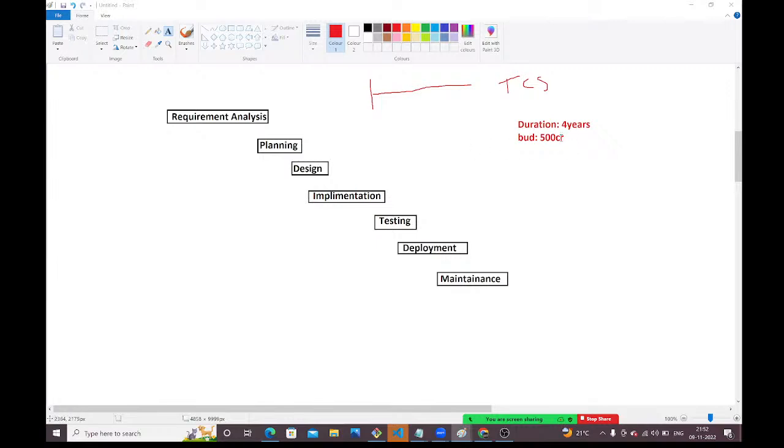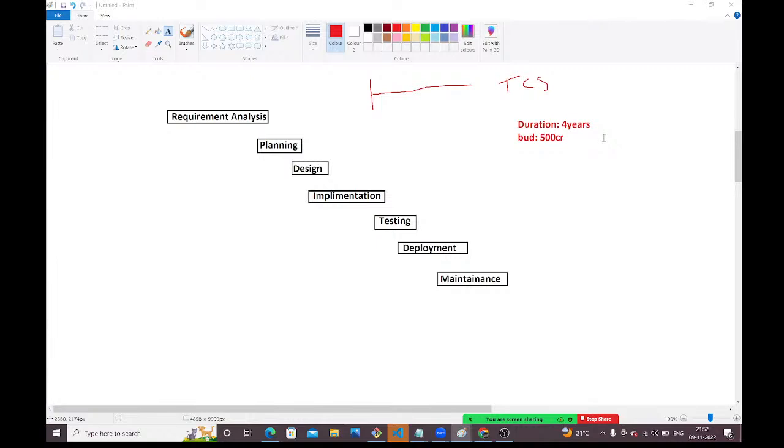They spent 5 crores of money, but they used freshers to develop this project. How will freshers develop the project? They developed it very, very badly, guys. What do I need to do? 4 years completed, 500 crores also completed. What do I need to do? Tell me, guys.